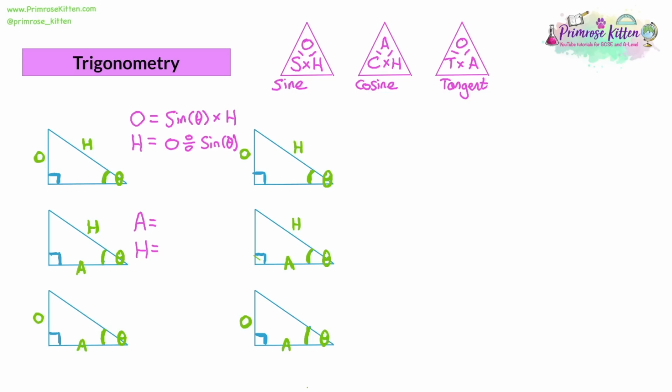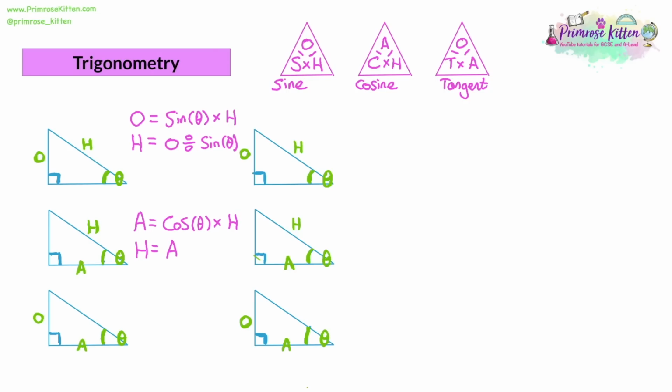So if you're looking for the adjacent, you cover it up with your finger. And what you see in the form of the triangle is C times H. So you would do cos theta multiplied by the hypotenuse, and that will give you the length of the adjacent. If you're looking for the hypotenuse, you cover the hypotenuse up with your finger and you see A over C.